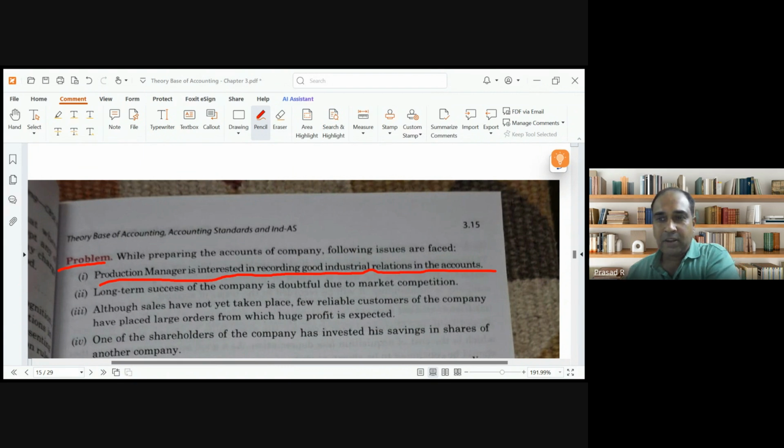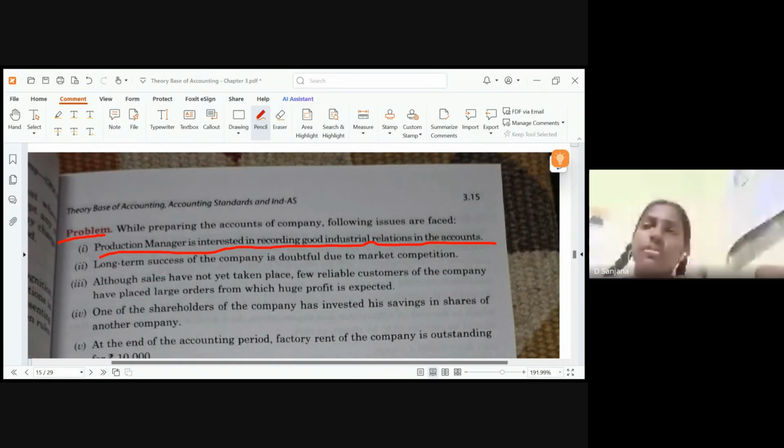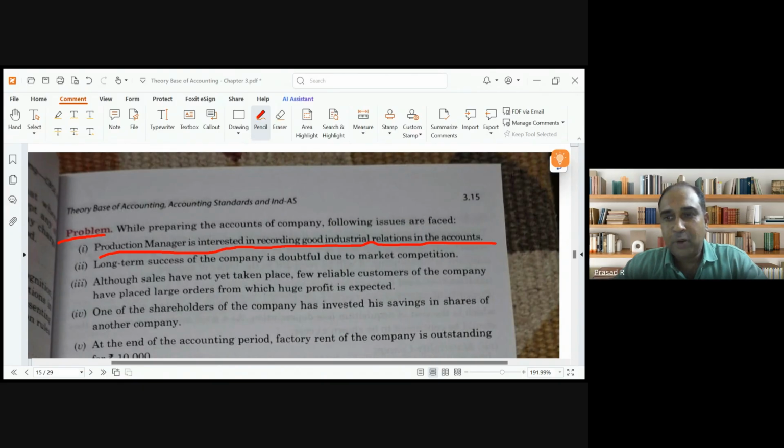Which accounting principle restricts you from recording this? Money measurement principle. The transaction recorded should have monetary value. There is a principle called money measurement which allows you to record only transactions which can be measured in terms of money. Clear?